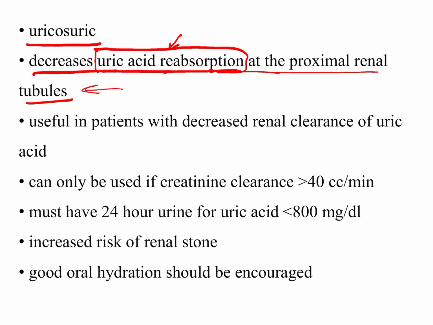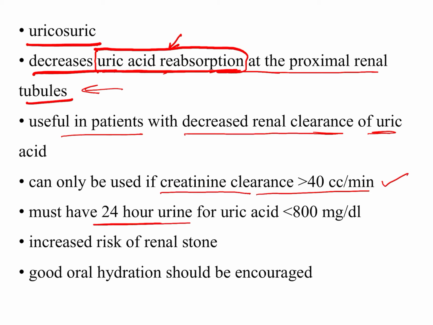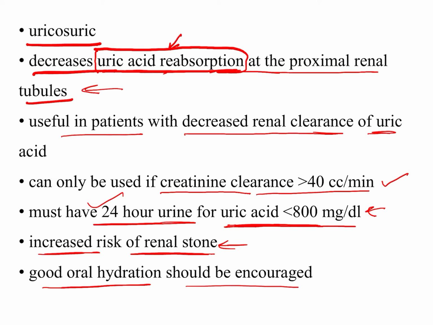So it is useful only in patients with decreased renal clearance of uric acid, and the patient should have normal renal function to start this uricosuric therapy. We also need to examine whether the patient has a problem with uric acid excretion. If uric acid in the 24-hour urine is reduced, in those cases a uricosuric drug can be used. But it has a risk of increasing renal stones, uric acid stones in the kidneys, and that is why we need to give good oral hydration while giving the uricosuric drug.